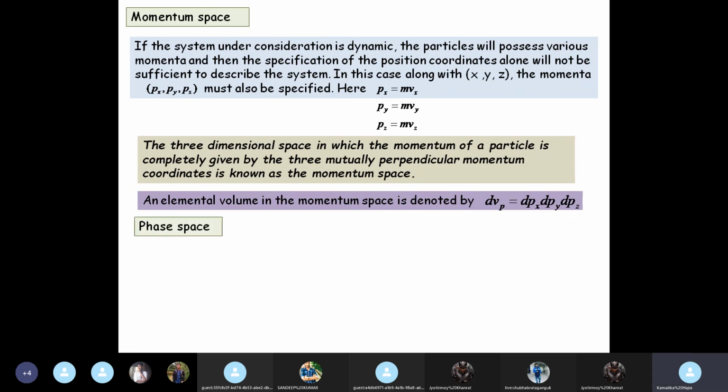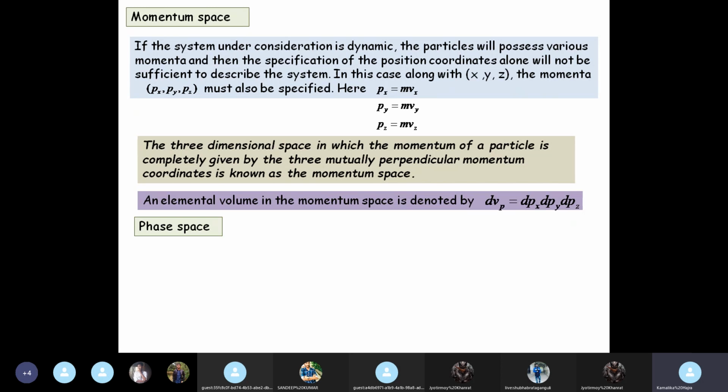Okay. Next comes the new thing, that is phase space. We have so long dealt with only 3D spaces. I remember once when I was doing quantum mechanics, I think last semester, I talked to you a little bit about n-dimensional space.